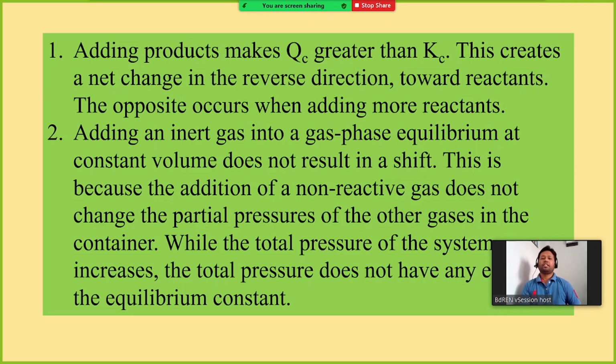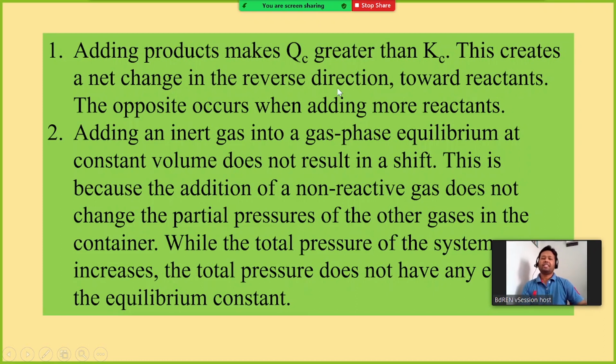Adding products makes Qc greater than Kc. What is Qc and Kc? Kc is the equilibrium constant, Qc is the reaction quotient. Adding products makes Qc greater than Kc. This creates a net change in the reverse reaction towards reactants. So if you add some more products, what will happen?